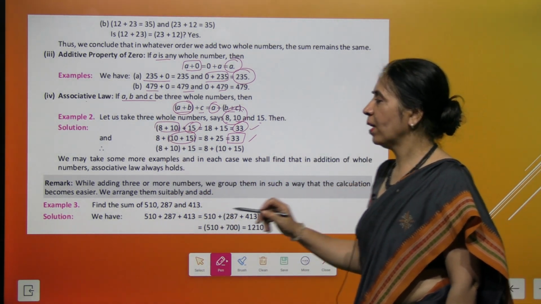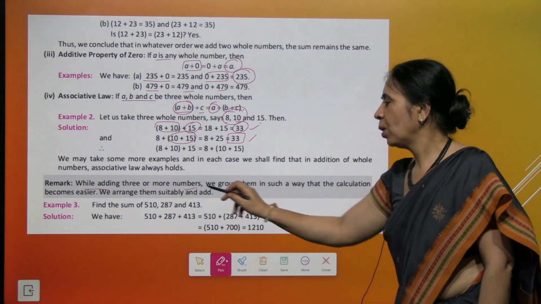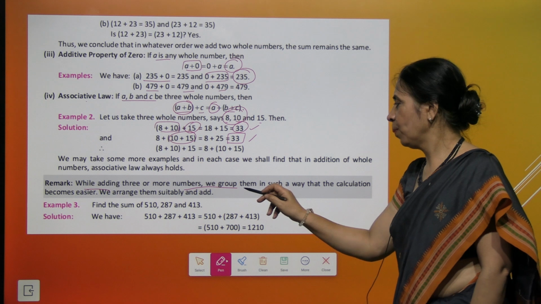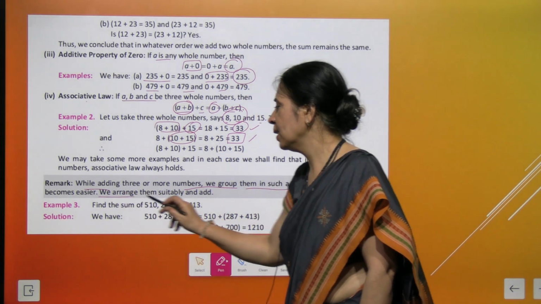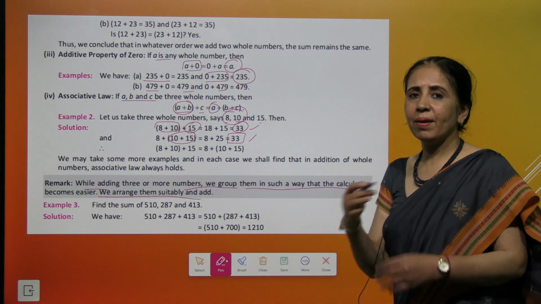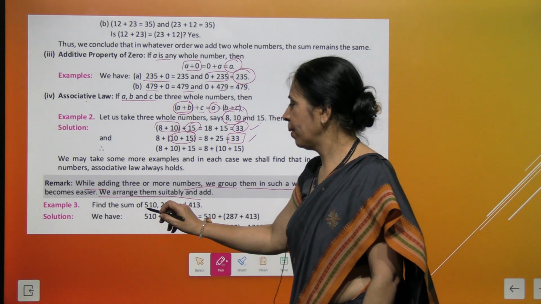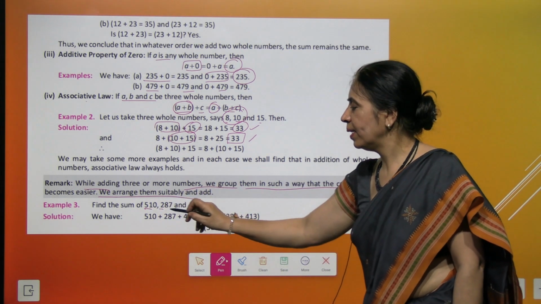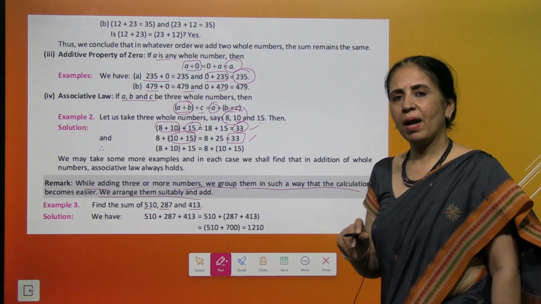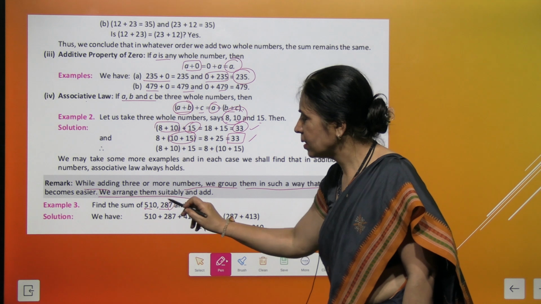Now, remember one important thing, that while adding three or more numbers, we group them in such a way that the calculation becomes easier, and that's called arranging suitably and adding. So let's take the example here. We have 510 plus 287 and we are adding 413 to it. So just look at the last digit.